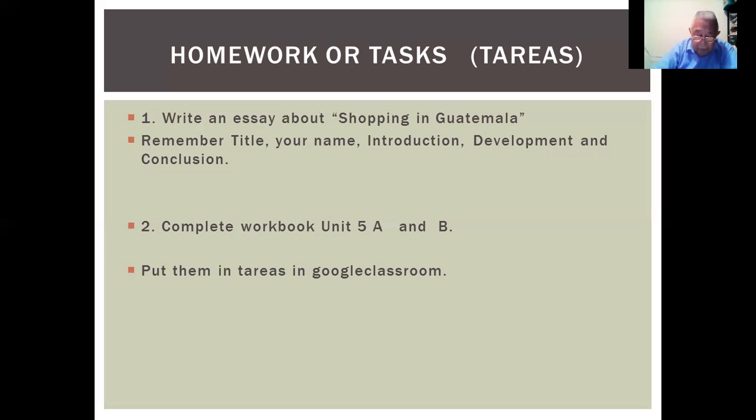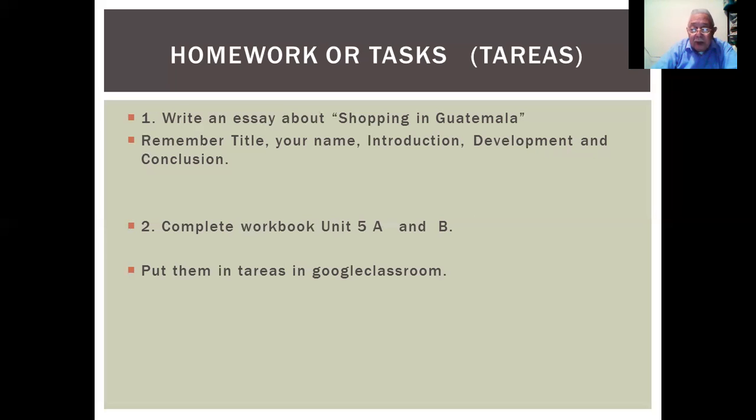For example, the uniform is, verb to be, is great. The uniform is, that's verb to be: is, are, am. The uniform is great. Okay, wonderful.